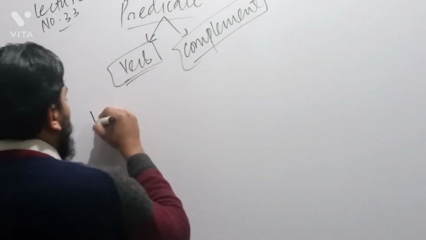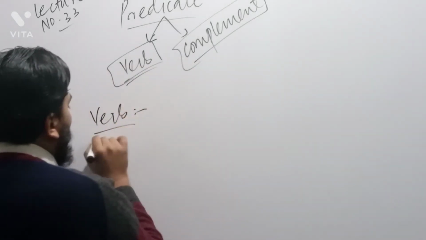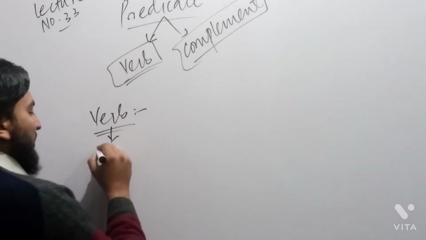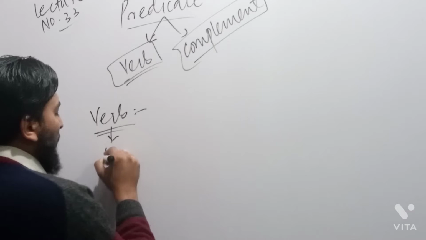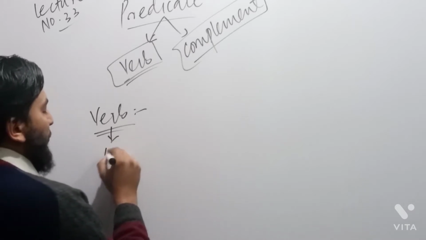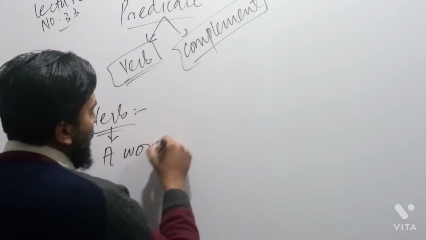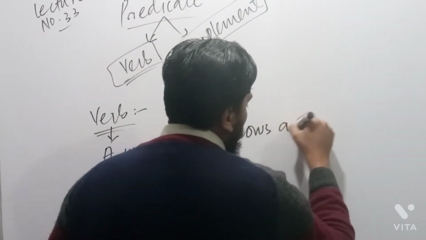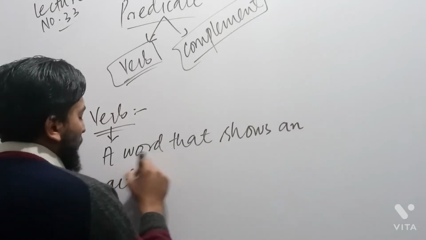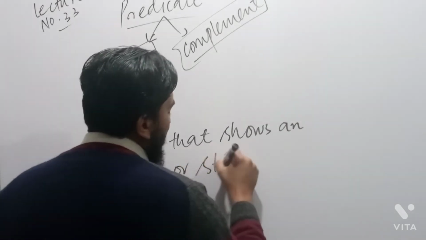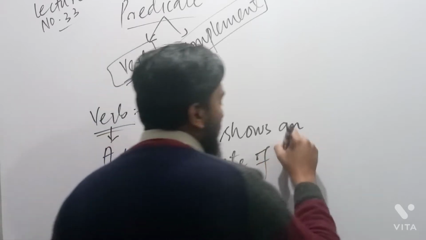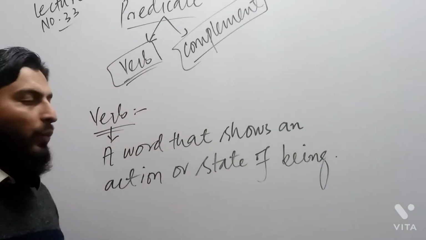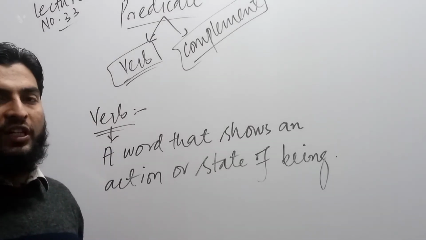What is verb? Verb is actually called a word that shows an action or state of being.